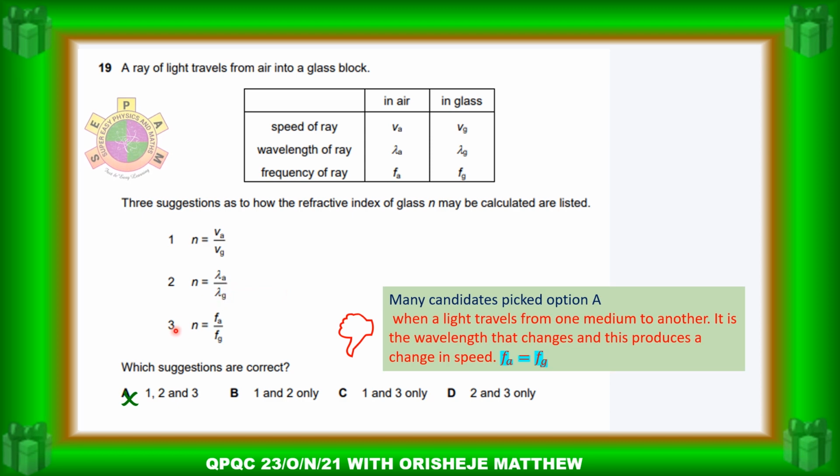So that automatically rules out suggestion 3, but suggestions 1 and 2 are correct. But let me help you to understand why.